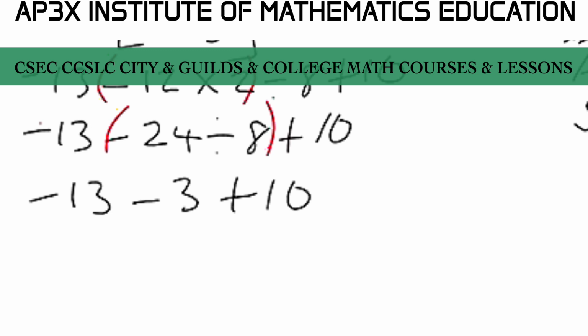Alright, now division is gone, we're now left with A and S. Now here's a perfect example of where some students might make the error thinking that they have to add before they subtract. Remember that A and S are of the same priority, so whichever one is on the left, that's the one that you're going to do, followed by the one on the right, if they're tied for priority. So in this case here, tempting to add and say 3 plus 10. Remember that this is not a 3, this is in fact negative 3.